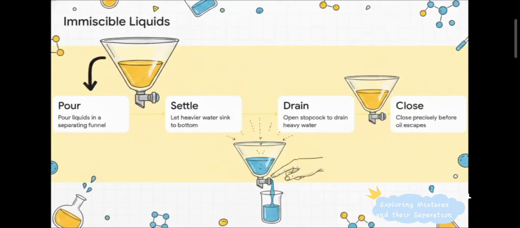Now, for liquids that naturally hate each other and flat out refuse to mix, we call these immiscible liquids. Like oil and water, the separation process is a total breeze. We just pour them into a separating funnel and let gravity do all the heavy lifting. Because water is denser, it sinks right to the bottom. Then we just open a little valve called a stopcock, drain out the heavy water, and quickly snap it shut right before the lighter oil can escape.